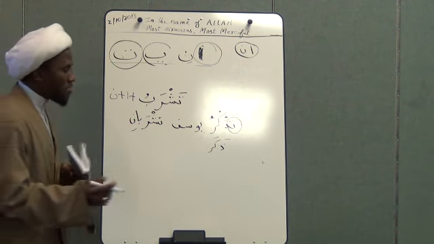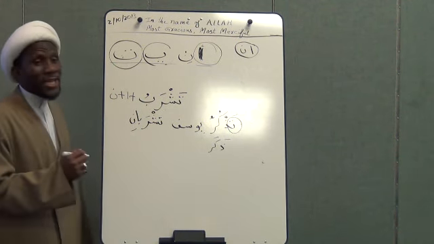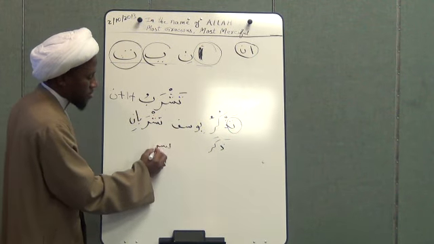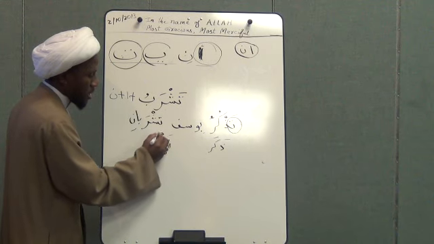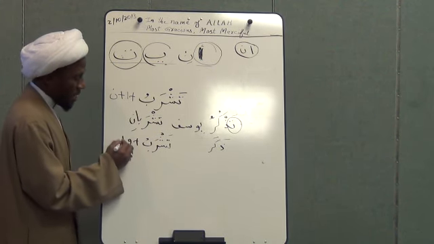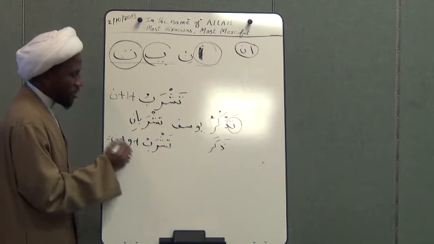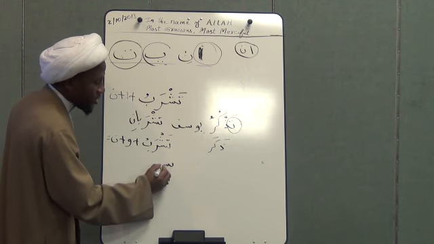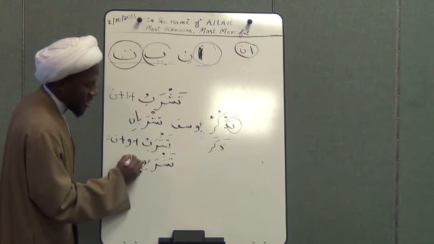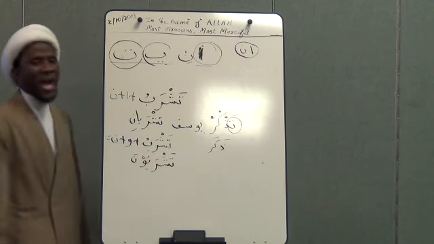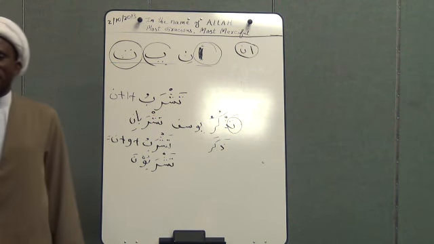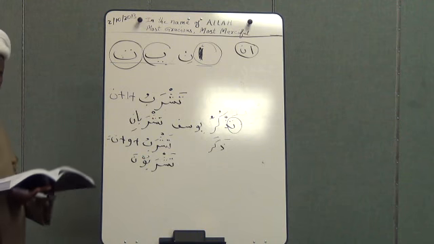And then for the plural, you add the waw and noon. Let's say you have tashrabu. Yes, tashrabu. Then what you need to add is waw plus noon, which is equal to tashrabuna. Tashrabuna. And this becomes the plural of masculine. Okay? So that is number 3.